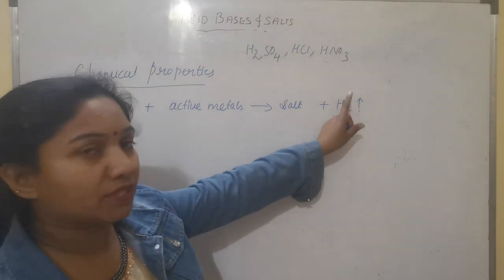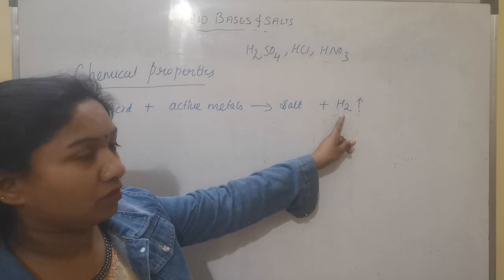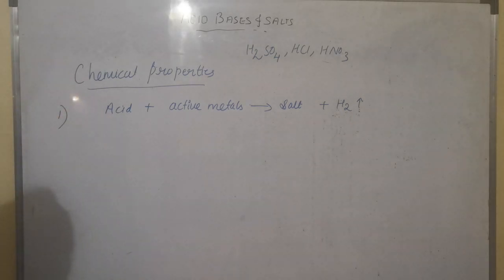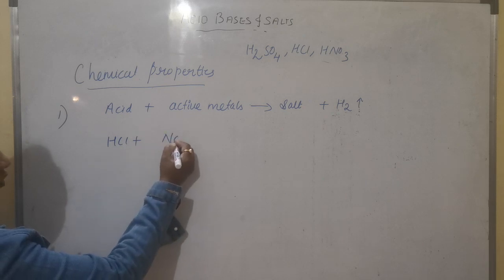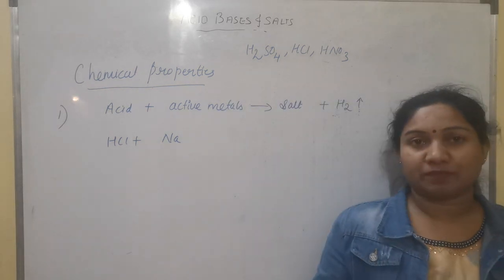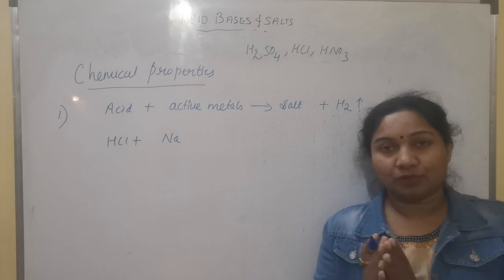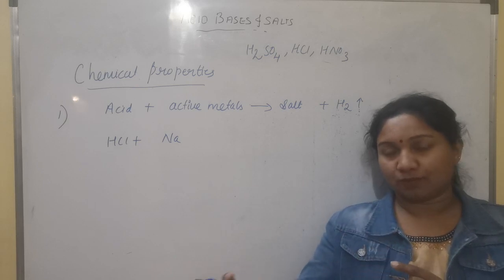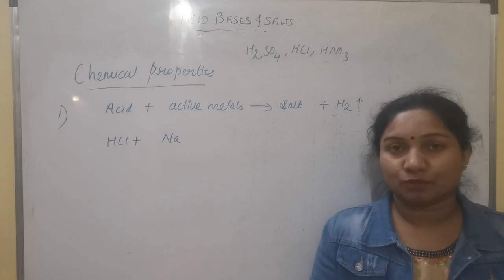This arrow pointing upward shows that the resultant compound you are getting here as a product is a gas. So acid, when it reacts with metal, say sodium, active metal means metals that are highly reactive. When we talk about metals, the elements present from group 1 to group 12 are mostly metals, and from group 13 till group 17, they are mostly non-metals.